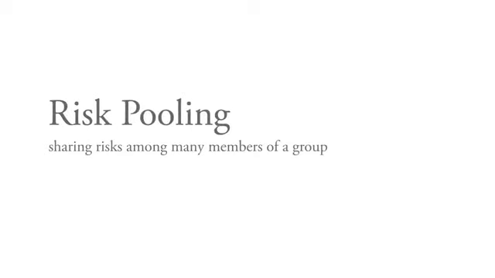We can define risk pooling as the spreading of financial risks across a large number of contributors to a pool so that the level of risk facing any one person is reduced by combining risks across multiple people. Thought about in a slightly different way, what we do here is we shift the risk away from the individual and we give the risk to the group, which is collectively better positioned to handle it. It's something you can watch for as you think about healthcare systems. We do a lot in modern healthcare systems to move risk around from one place to another. Starts out with patients here, individuals, and it ends up with the group.